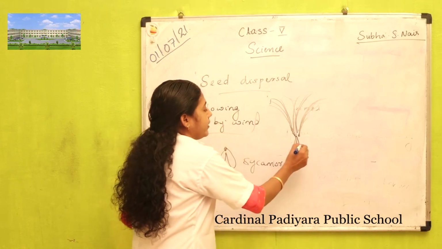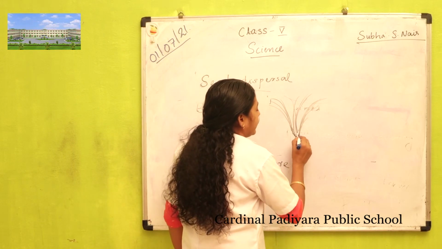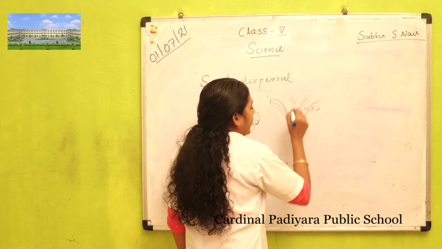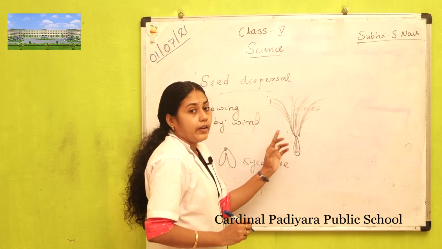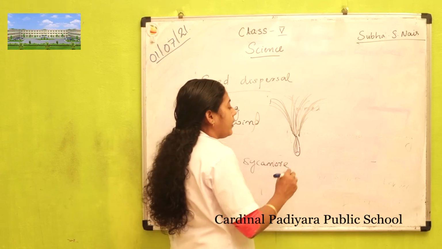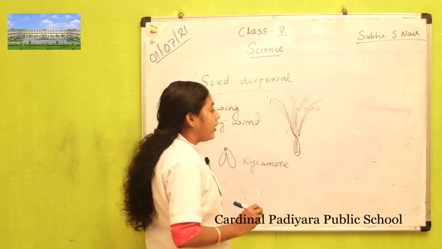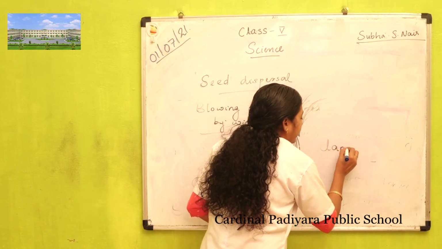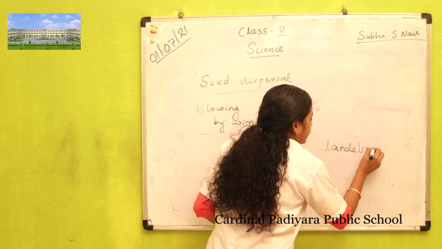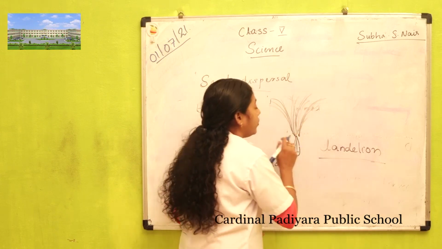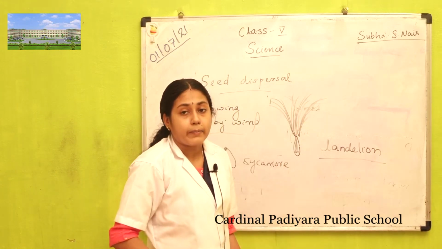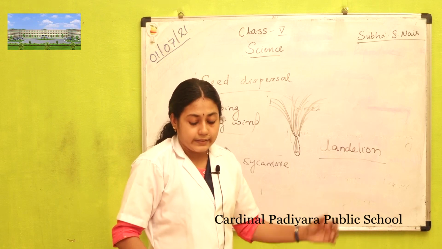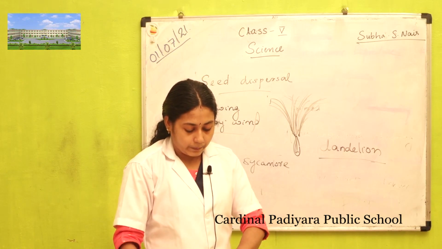Then another is the seeds with tiny hairs, and this seed flies through air like a parachute. One example is dandelion. This is a seed which flies through air with a parachute-like mechanism and settles and grows there.